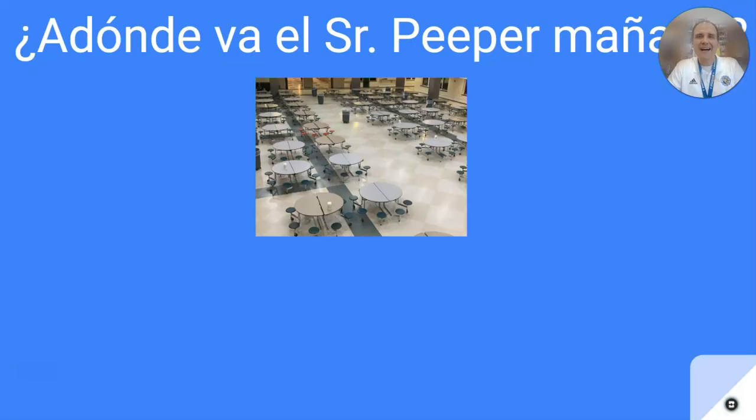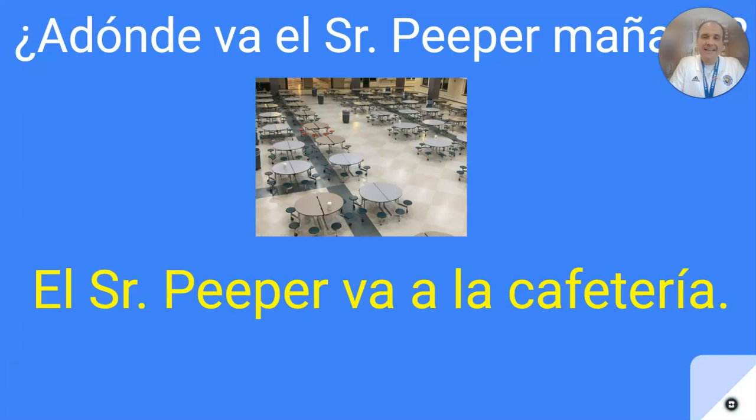¿A dónde va el señor Piper mañana? So a little bit different of a question, right? Now we're saying, where is señor going tomorrow? So when we answer, we don't want to answer with what I'm doing because the question's asking about señor. So, ¿a dónde va señor? El señor va a la cafetería, because my form of ir has to agree with my subject.